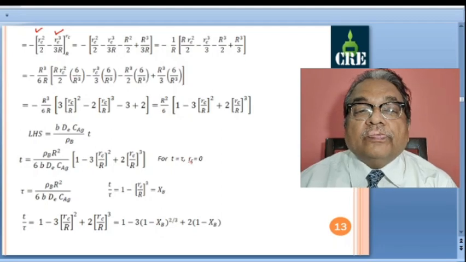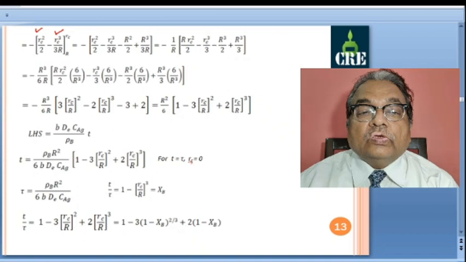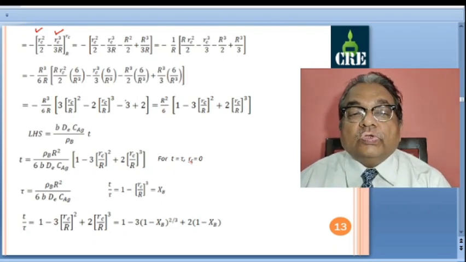I can further simplify these terms. So what I am doing is multiplying by 6 and dividing by r cube, for all the terms. When you simplify all this, the first term you get 3 into rc by r whole square. Second term, 2 into rc by r whole cube. Third term, simply minus 3. Fourth term, r cube cancels out, you get plus 2. So minus 3 plus 2 is minus 1.